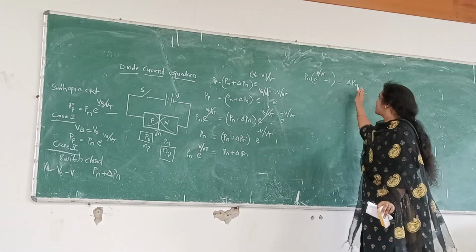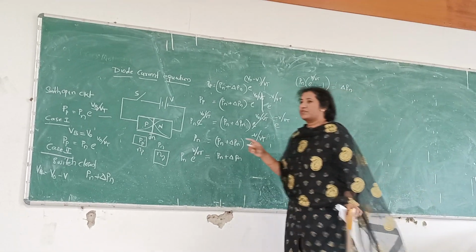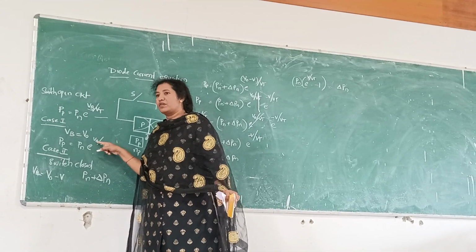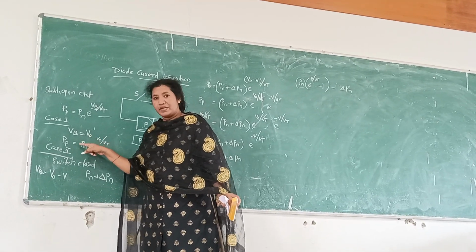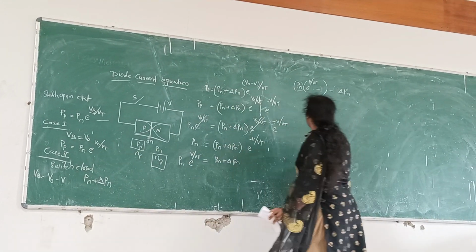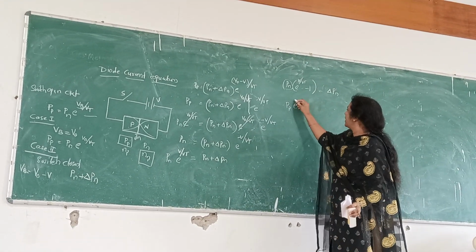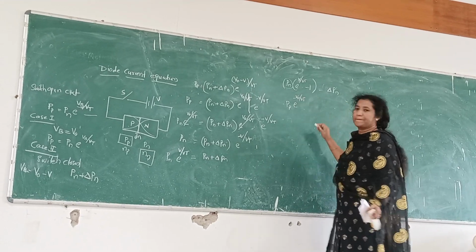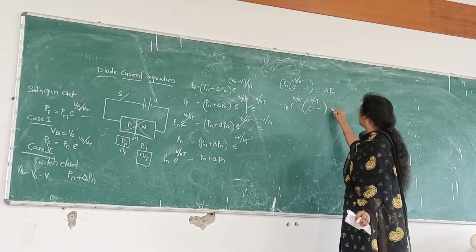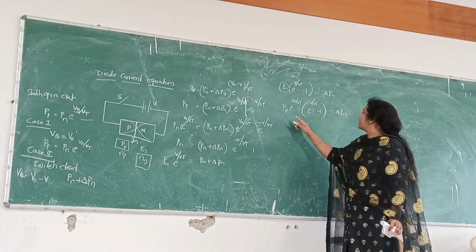Now, all the expression is in Pn, but what is this Pn? Can we write it in another form? Yes, we can write it here. Pp is equal to Pn into e power V naught by Vt. If I want this Pn, it is Pp into e power minus V naught by Vt. So again, I will write here Pp into e power minus V naught by Vt and into e power V by Vt minus 1 is equal to delta Pn. Now you got the expression in Pp.